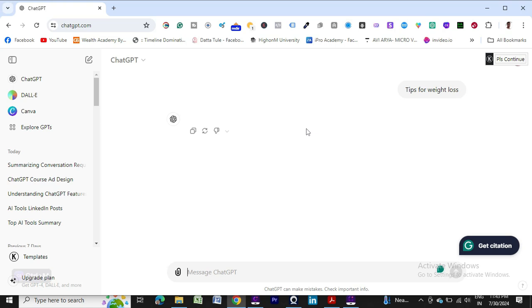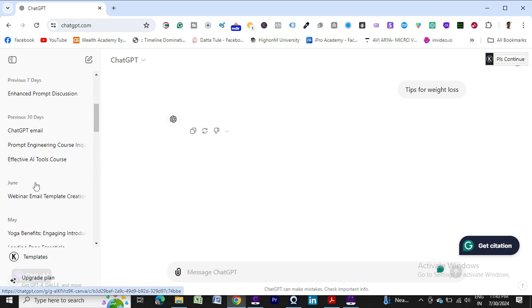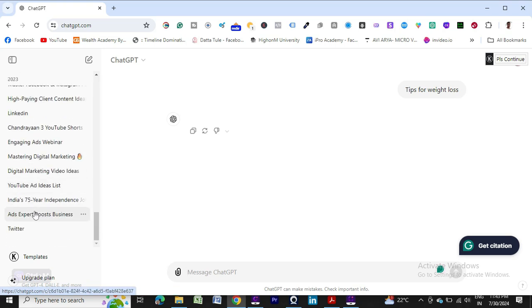So the thing is, whenever you write something now, you need to write it here. After writing based on your requirement, ChatGPT will respond in this section. Whenever it generates a response, it will be saved with a header of the topic you have taken, like this you can see. I have used it a lot, so all these topics are mentioned here.